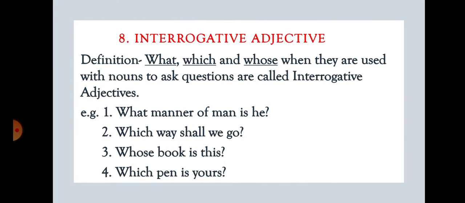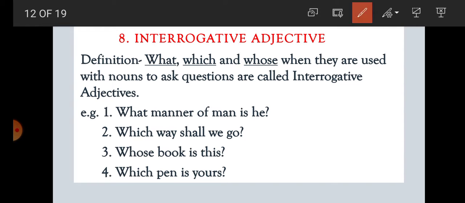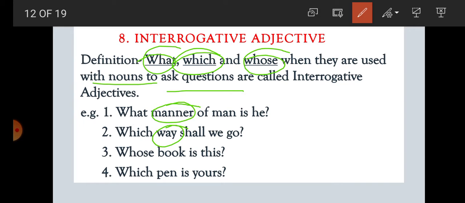Number 8. Interrogative adjective. What is an interrogative adjective? Students, what, which, and whose, when they are used with a noun, meaning before a noun, to ask a question, are called interrogative adjectives. For example, what manner? So manner is what? Noun. Which way? Way is a noun. Whose book? Book is a noun. Which pen? Pen is a noun.